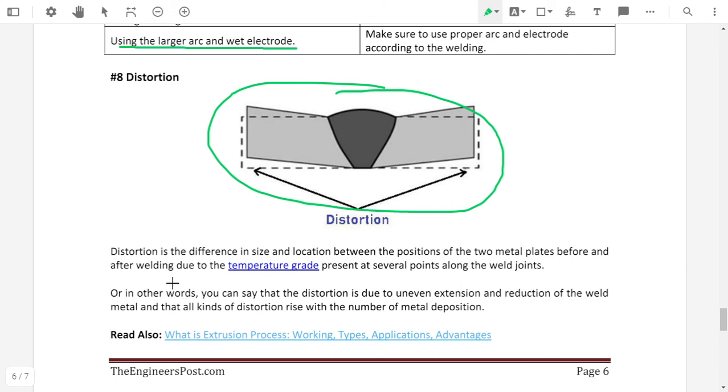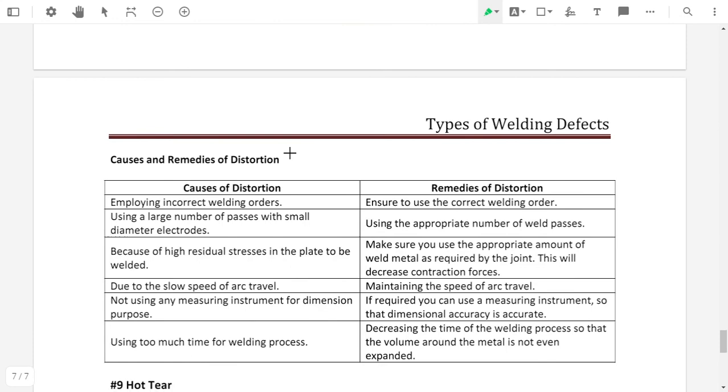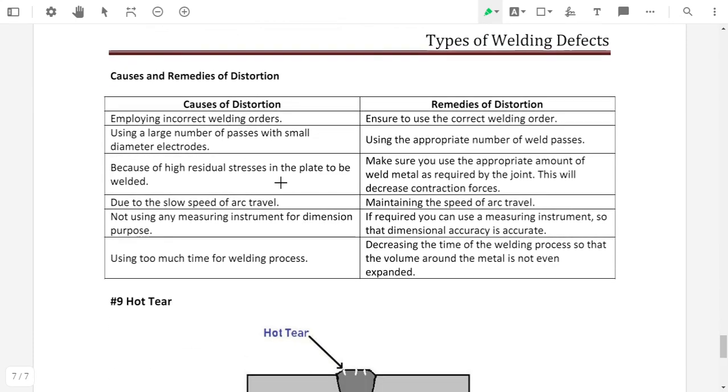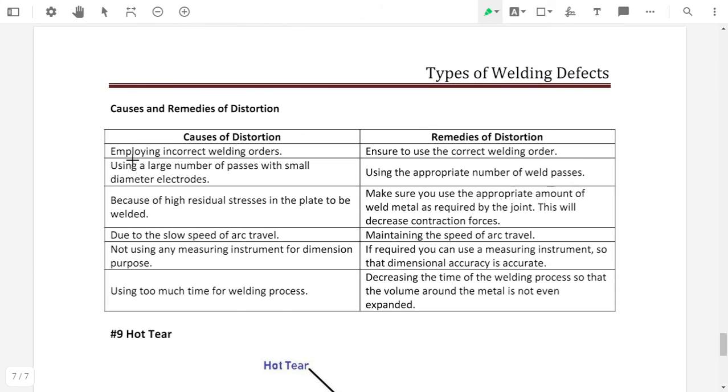Here, the dotted line shows the initial position of the weld plates before welding, and the continuous line shows the position of the plates after welding. If we see that the positions of the base material have changed after welding, then it is called distortion. Okay, and here are some causes of distortion. The first one is employing an incorrect welding order.